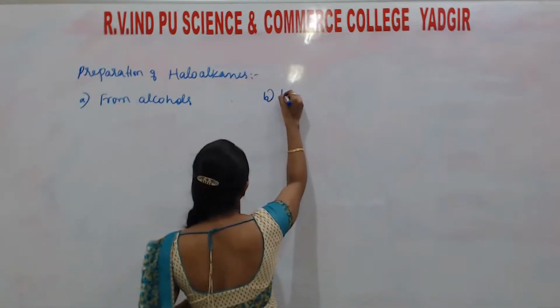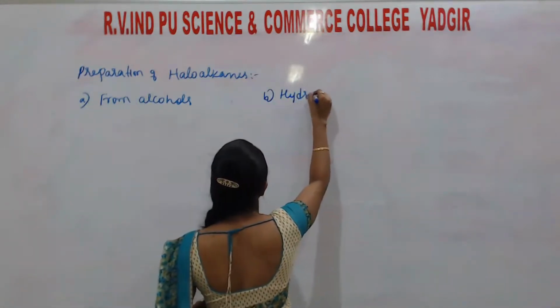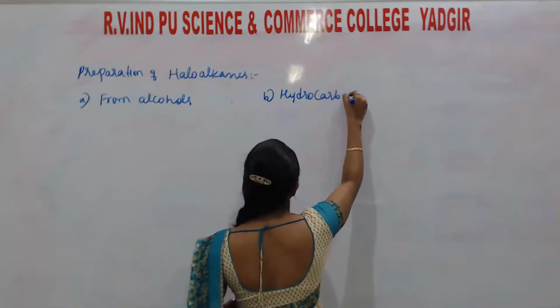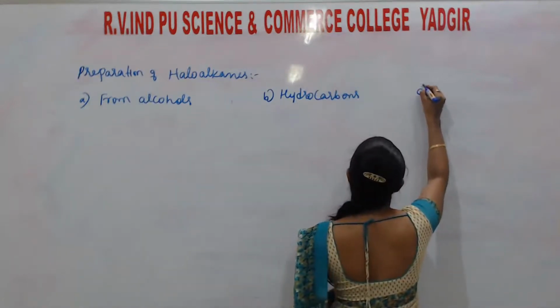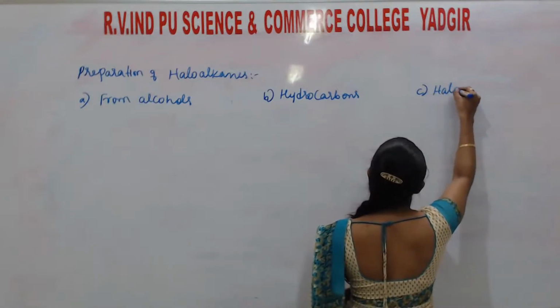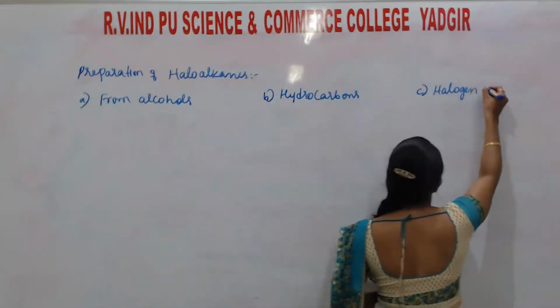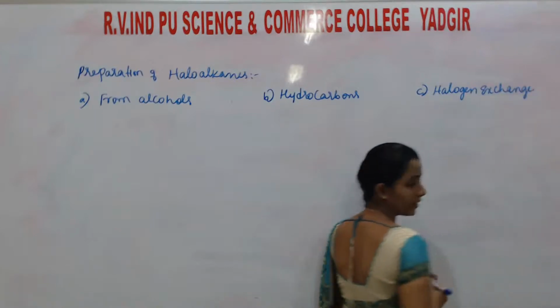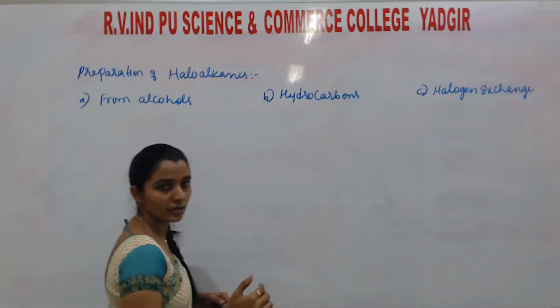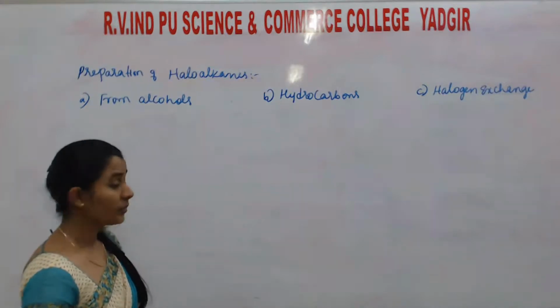Second, from hydrocarbons. Third, from halogen exchange reaction. Halogen exchange reaction. Okay, these are the main ones, students.